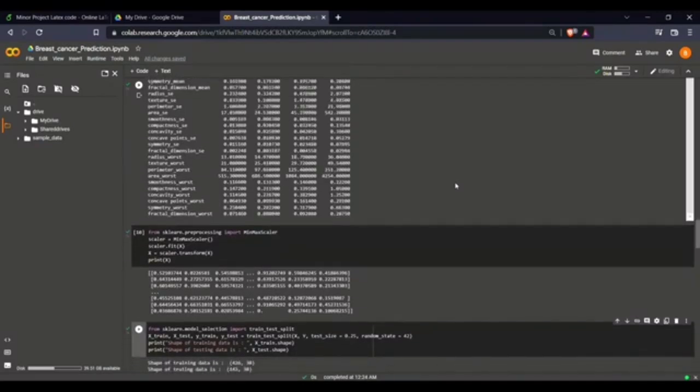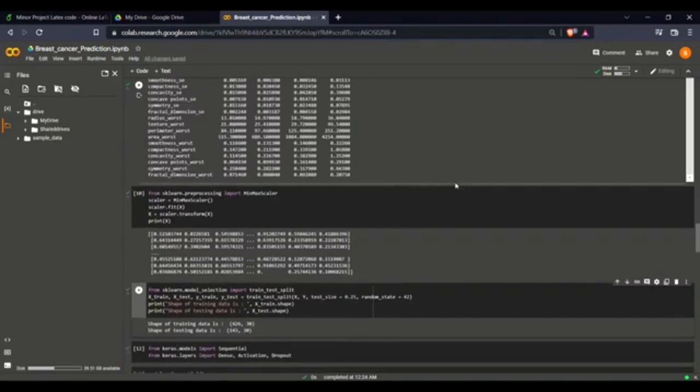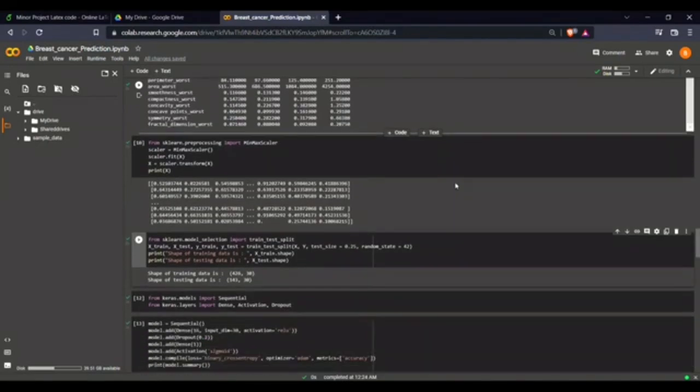Here we added the layers and activation functions, and we define the model using the Sequential function, which makes it easy to add layers. For this model, we are adding a dense layer with 16 units, where the input dimension equals 30, and the activation function we have used is ReLU. The other layer added is a dense layer with one output and the activation equal to sigmoid. Once we have done that, let's compile the model using binary cross entropy loss and the optimizer as Adam.